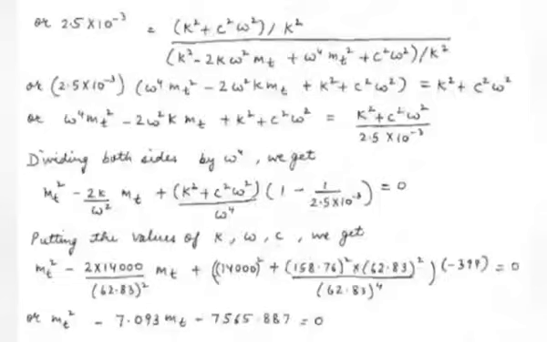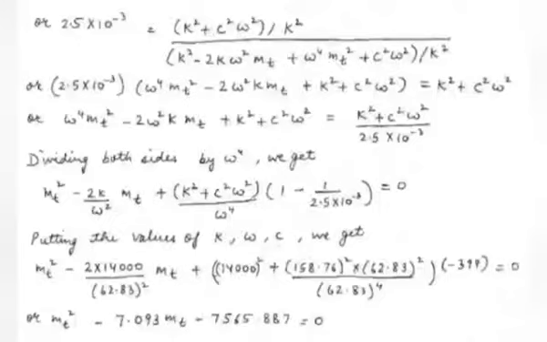K square will cancel in the numerator and denominator of right hand side. We get 2.5 into 10 raised to power minus 3 into omega to the power 4 mt square minus 2 omega square k mt plus k square plus c square omega square is equal to k square plus c square omega square.